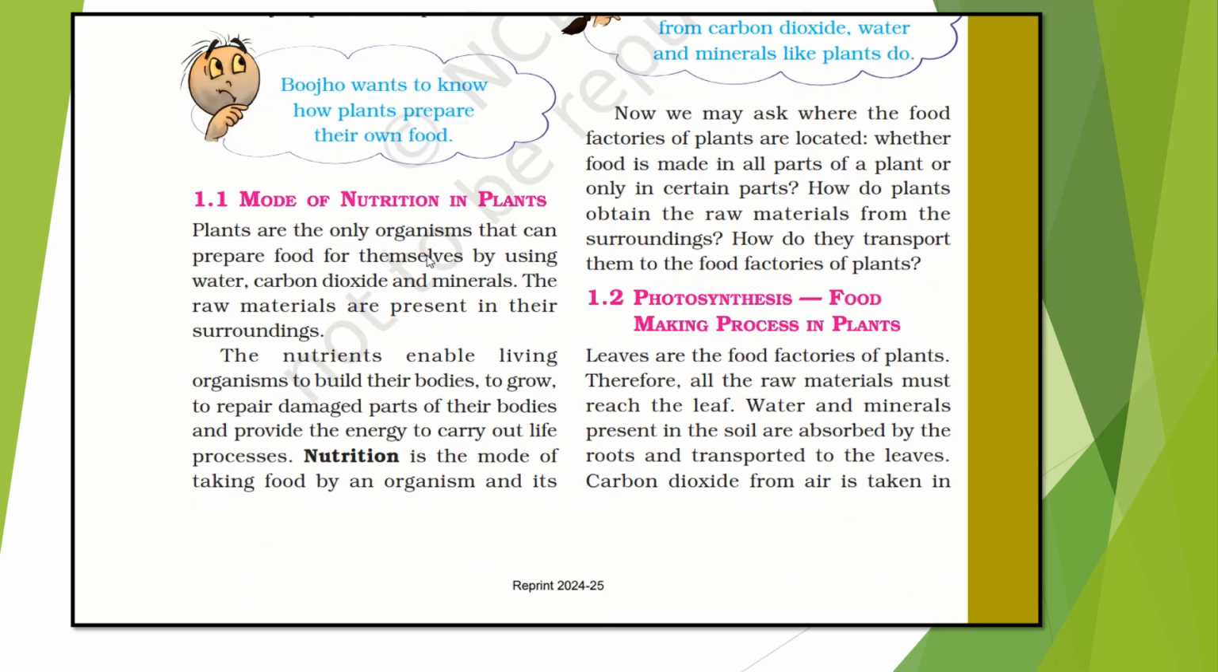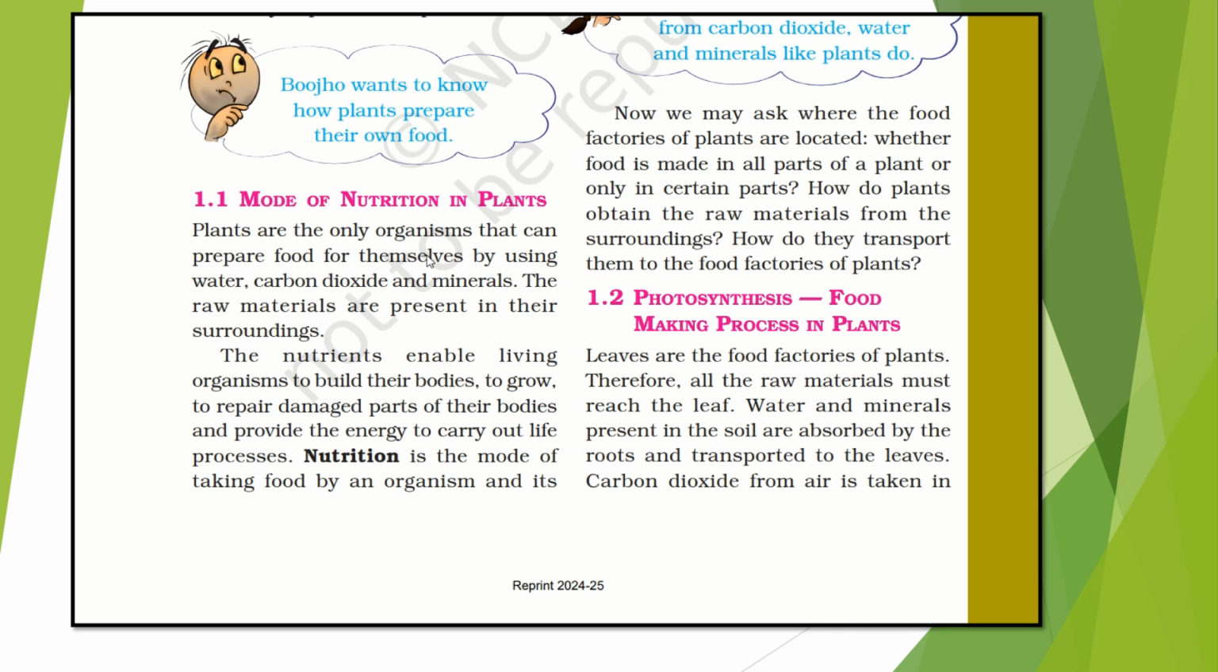Now let's understand the mode of nutrition in plants, how they are doing this. So plants are the only organisms that can prepare food for themselves by using water, carbon dioxide and minerals. The raw materials are present in their surroundings. Okay, this raw material is present already, that is water, carbon dioxide, minerals. So by using these they are getting the nutrition.